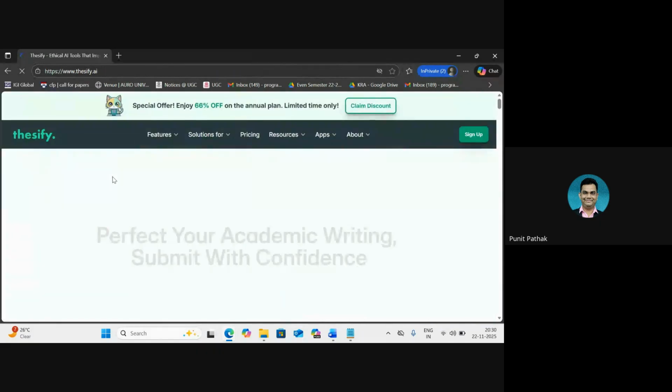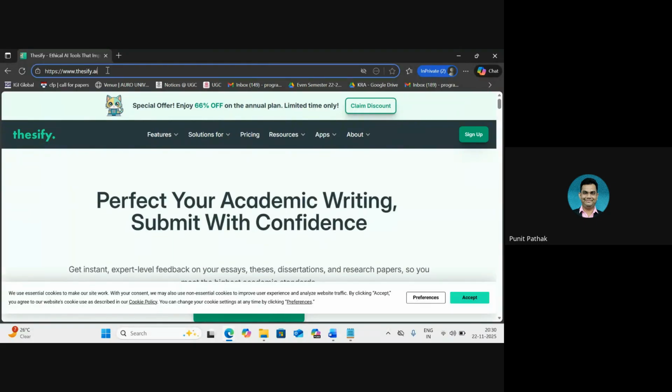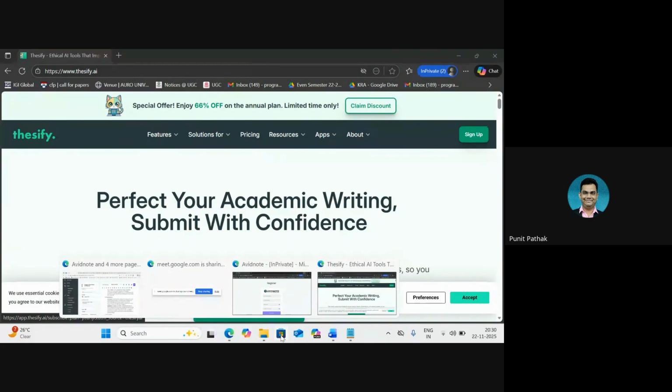This is the platform right here. This is the homepage of the platform. Again, this platform is something which has both a free version and a paid version also.